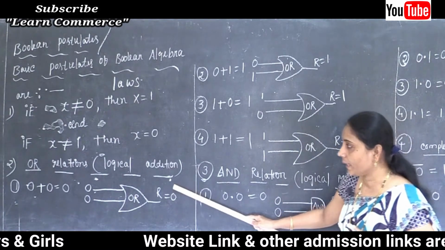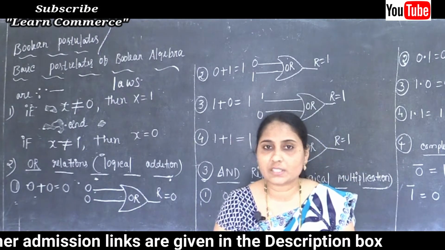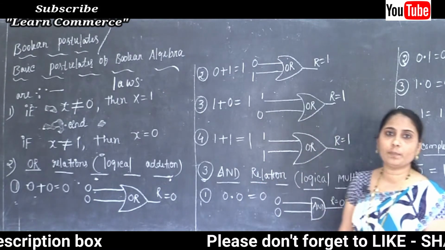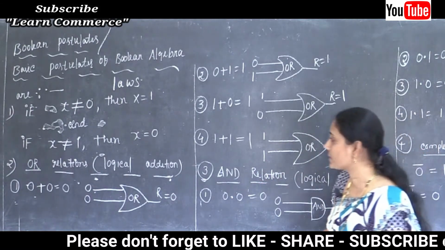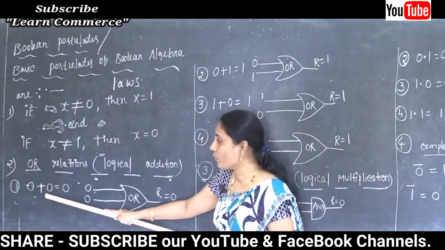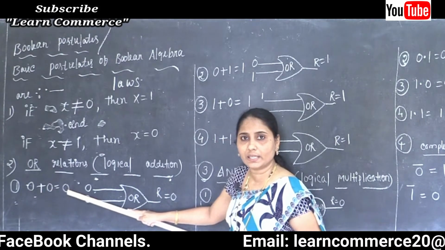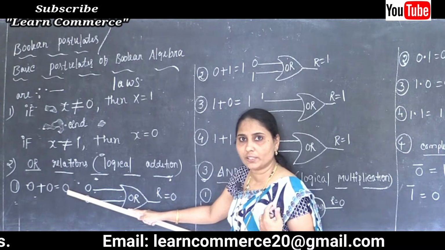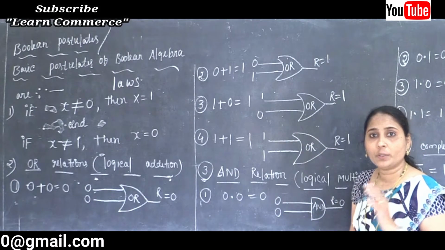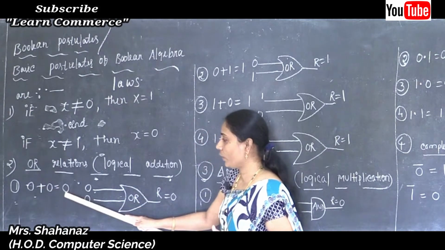Now the second one, OR relations. We know that the OR symbol is the plus symbol, and such plus symbol also represents logical addition. First, 0 plus 0, the value will be 0, and later we will draw each gate, OR gate, AND gate, depending on the values. So 0 plus 0 is equal to 0.